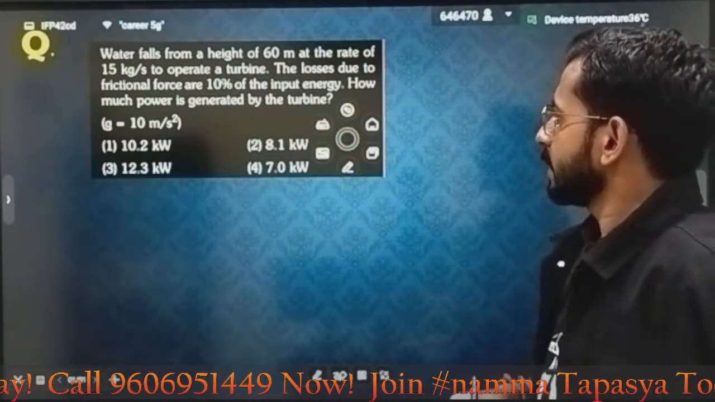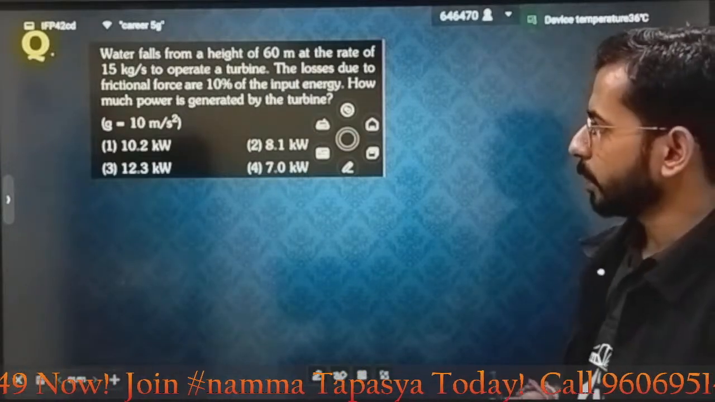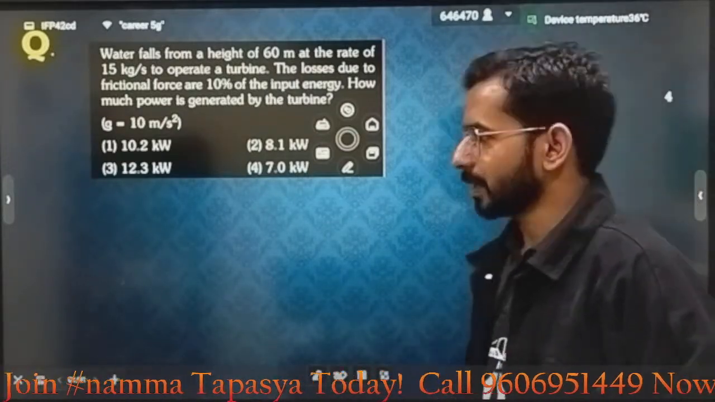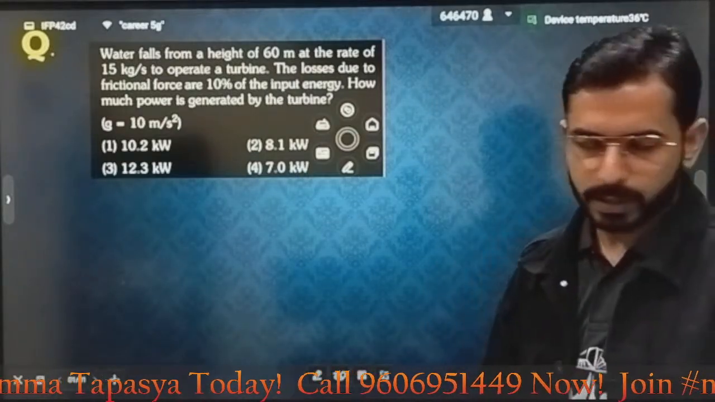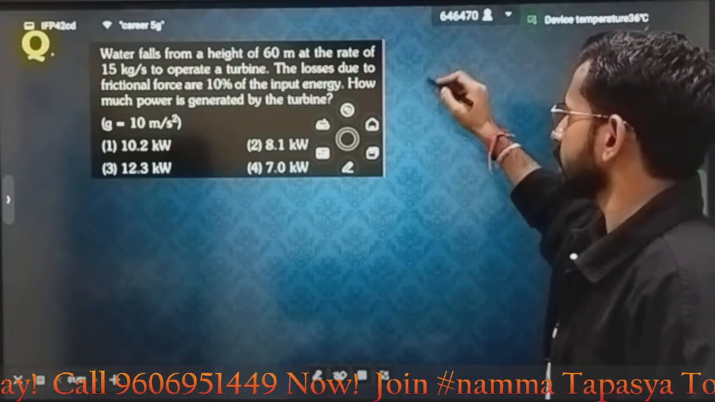The losses due to the friction force are 10% of the input energy. How much power is generated by the turbine? You have to tell how much power will be generated. 10% of the loss is there. Fine. So firstly, see how much power is there.